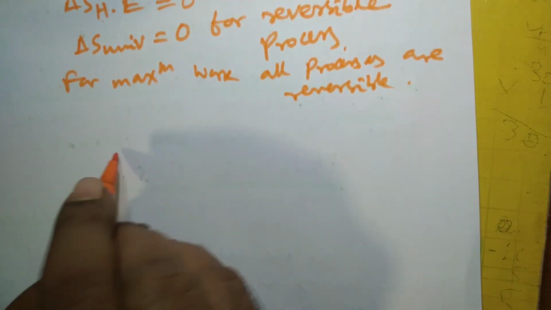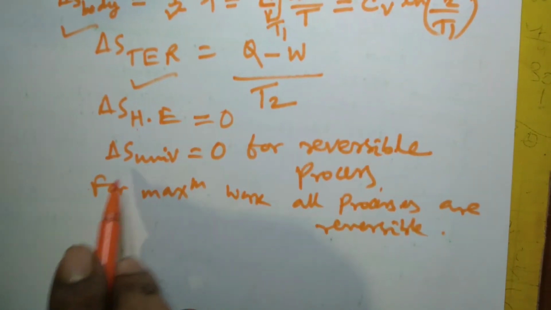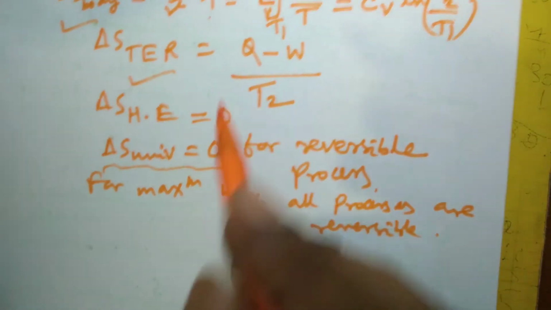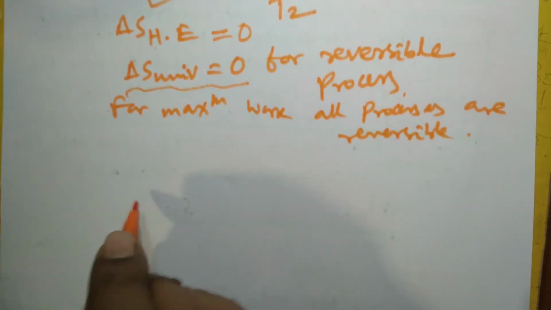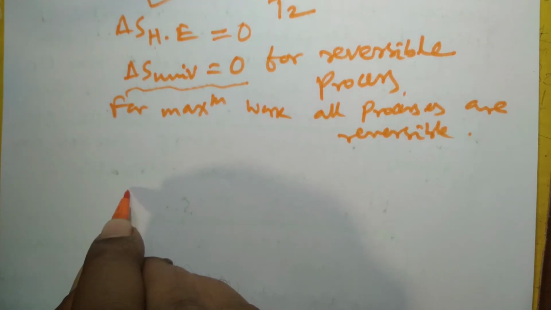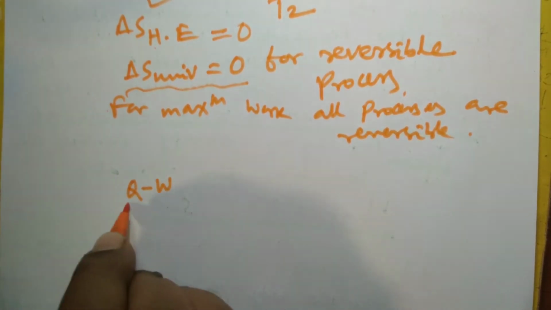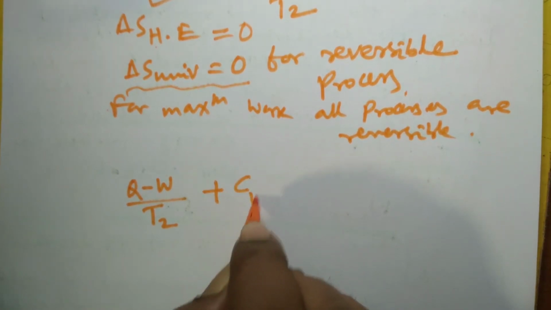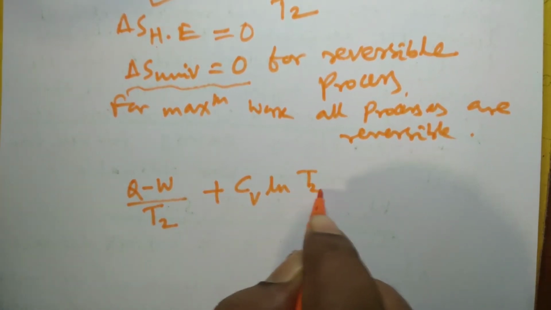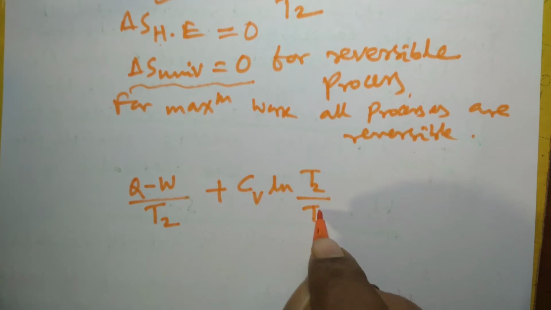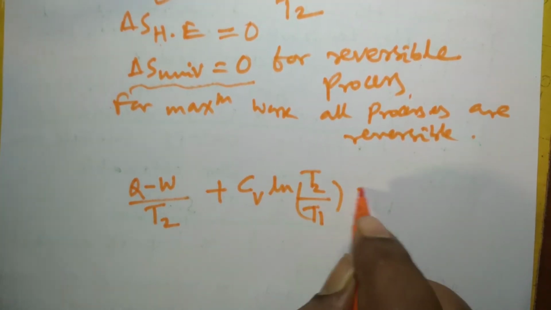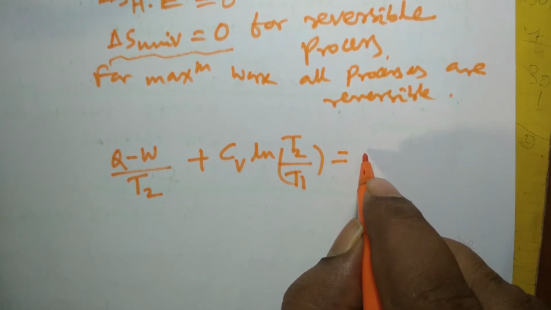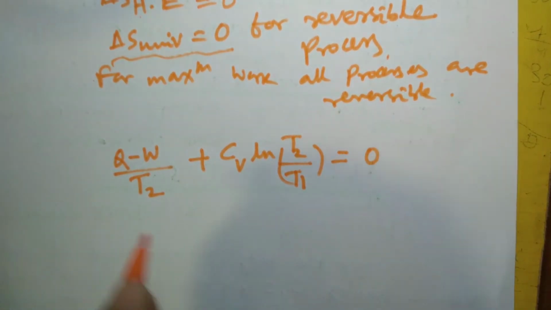So then what will be the expression for delta S universe equal to 0? Delta S body plus delta S TER, because the change in entropy of the heat engine is 0. So now Q minus W divided by T2 plus Cv ln T2 divided by T1 is equal to 0 for the reversible case.